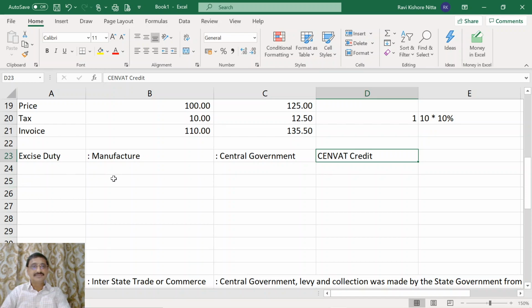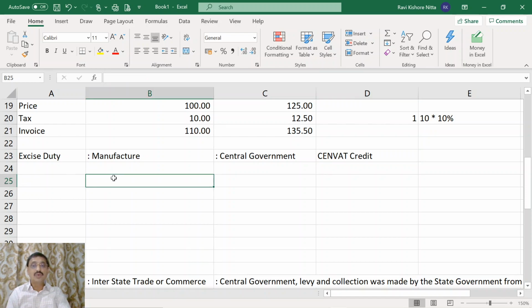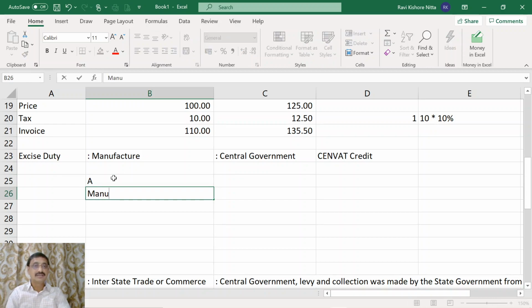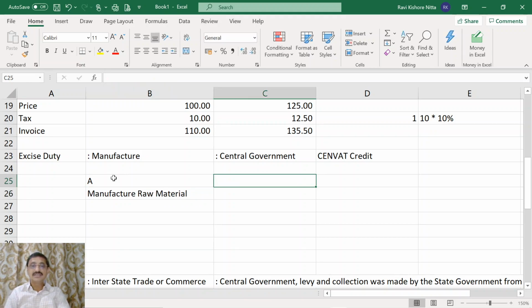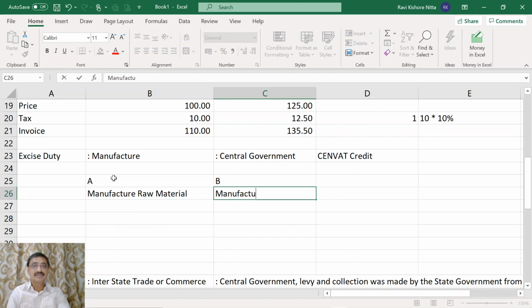Let us say there is one Mr. A who manufactures raw material. There is one Mr. B who manufactures finished goods.